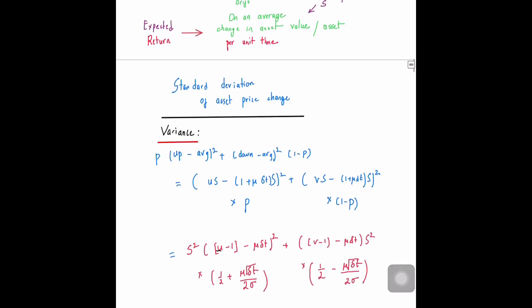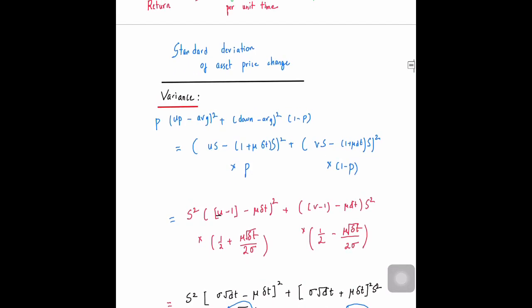Now another thing that we could measure is the standard deviation in the price. The standard deviation is determined by how much it goes up minus the average value squared times the probability it went up, plus how much it went down minus the average value squared times the probability it went down. In that particular case, just make the substitution. The up was us, the average value we have just evaluated, the down was vs, the average value we have just evaluated, and the probabilities are given to you, which are given by this and this.